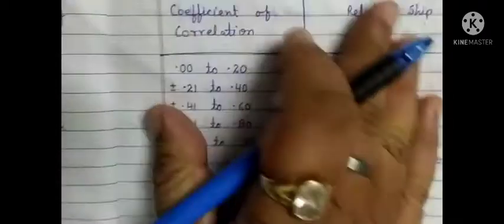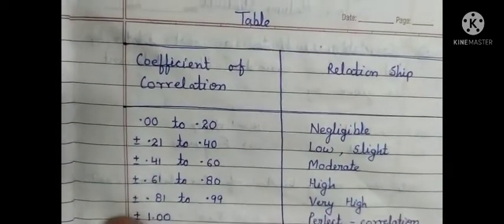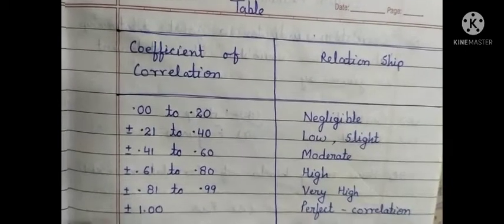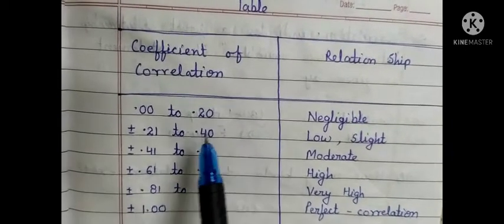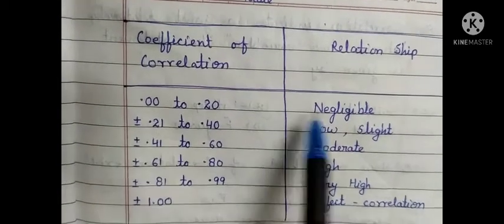On the next page, I have prepared a table through which it becomes easier to see which type of relation the value of r shows.